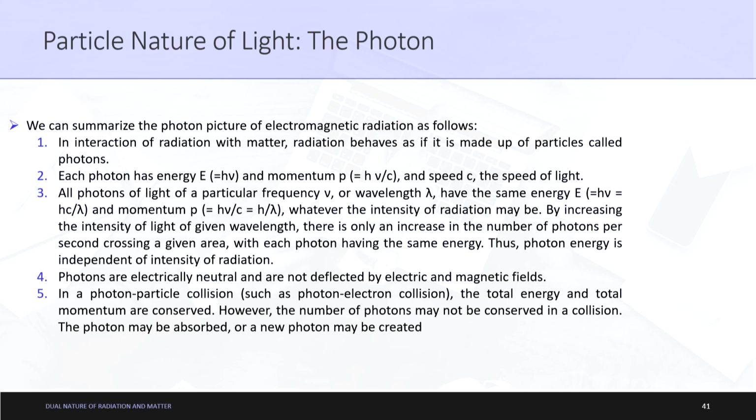Let's summarize the photon picture of electromagnetic radiation as follows. The first thing: in interaction of radiation with matter, radiation behaves as if it is made up of particles called photons. These are the basic ideas which we make so that we can understand the photoelectric effect. So we are understanding radiation as discrete particles which are called photons.